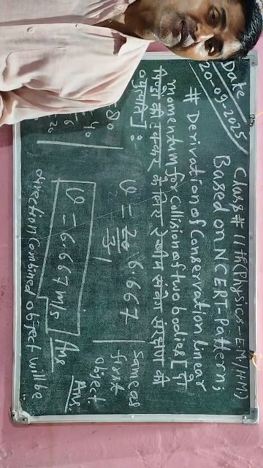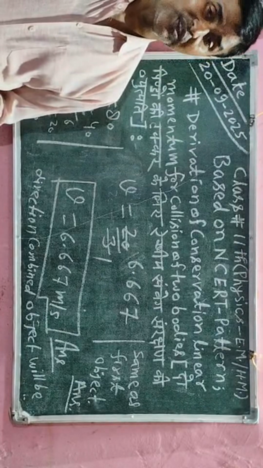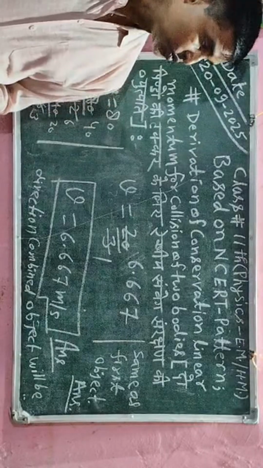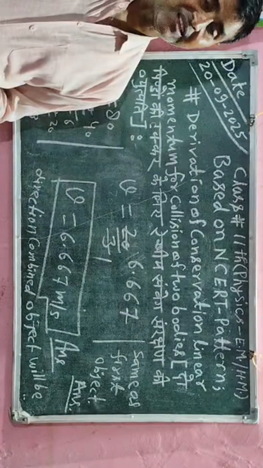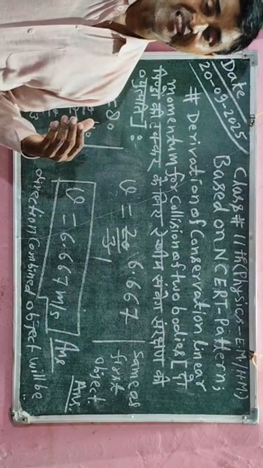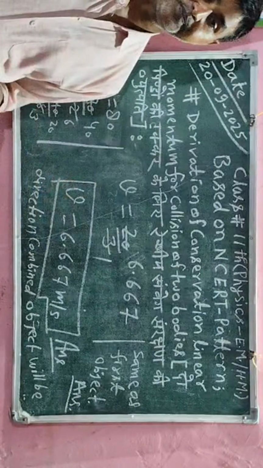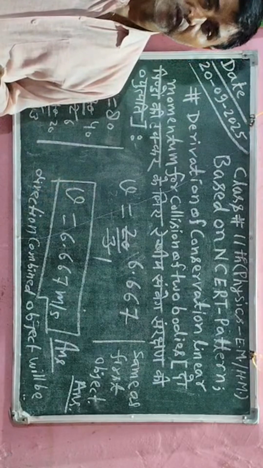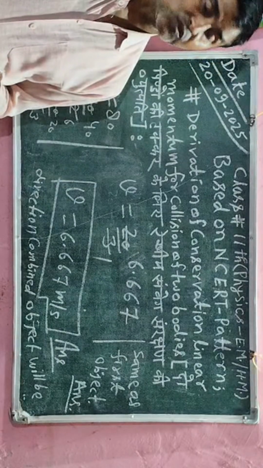So linear momentum is very easy, that is the product of mass and velocity of the same object, that is called momentum of the object. Okay. So here I have taken in the question two objects. So before the collision I have calculated momentum separately, and then I have taken its summation, and after collision I have also taken the momentum of the colliding objects.